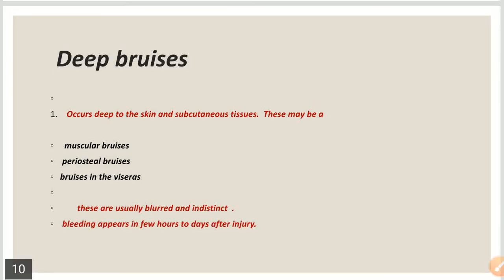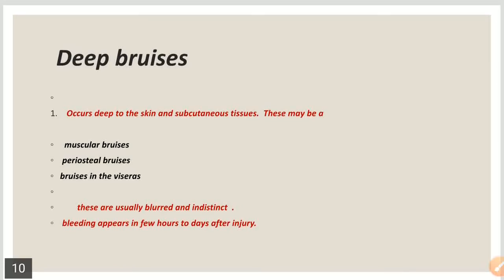And also the deep bruise has some characteristic points, like these are usually blurred and indistinct because these are deep, meaning the bleeding is deep within the organs, within the viscera or body cavities. So in most cases these are not present externally as visible marks in the form of discoloration of the skin. If these bruises are visible on the skin, they are blurred and indistinct, not defined and clear, and bleeding in the case of deep bruises appears on the skin in a few hours or in 2 or more days after the injury or the trauma.